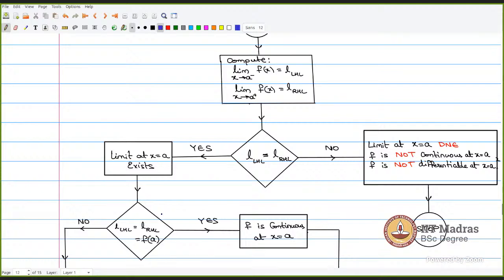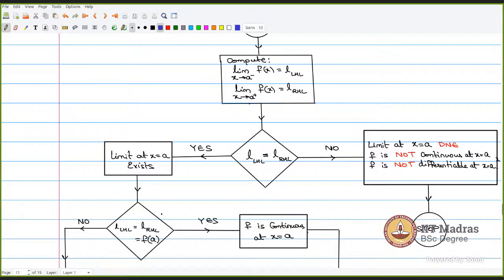If this is false, then you stop there itself. You say limit does not exist at x is equals to a. F is not continuous at x is equals to a. F is not differentiable at x is equals to a. If your left hand limit and the right hand limit are not equal, then you need not worry about checking continuity, differentiability, and everything. Once the limit does not exist, you conclude these statements also: f is not continuous at x is equals to a, f is not differentiable at x is equals to a, and you stop.